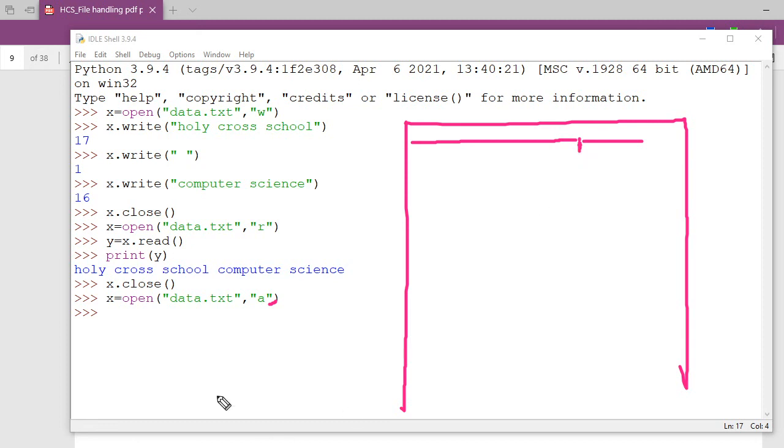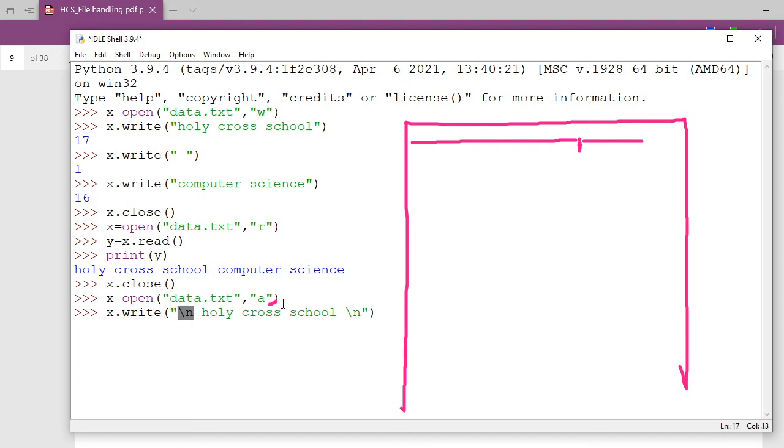So if I am going to type here, you see I am going to type one line here. You see x dot write, and then I am going to type here. You see I am starting with slash n. Now I am going to write here Holy Cross School. Then for the next one, I am going to put slash n. Next time if I type something, that automatically will go to a new line. Here we have not typed slash n. That's why we have to type one slash n here, because of the programming background.